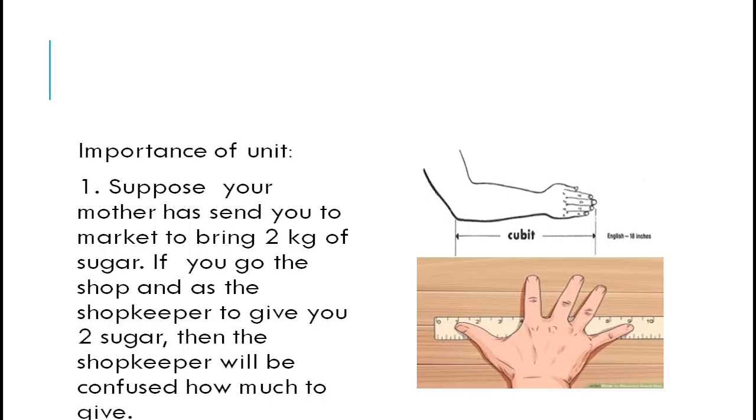Now, importance of unit. In olden days, there used to be a barter system and there were no fixed units to measure anything. In those days people used their cubit or handspan to measure things. Now, a cubit is not fixed from person to person, and a handspan also does not remain fixed.